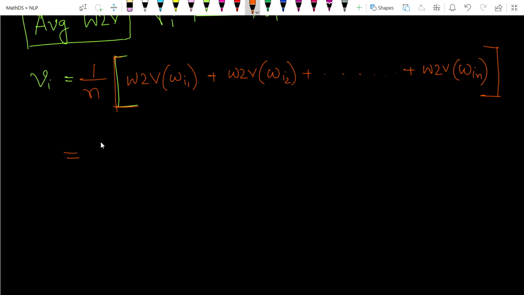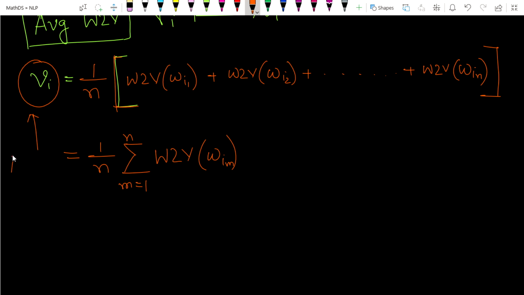In simple notation, it is 1 by n times the sum over m from 1 to n of word2vec of W_im. This vector is called the average word2vec.